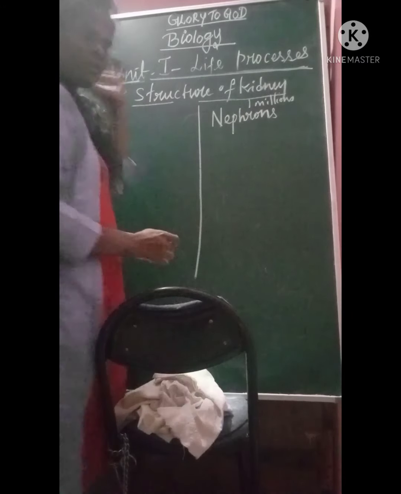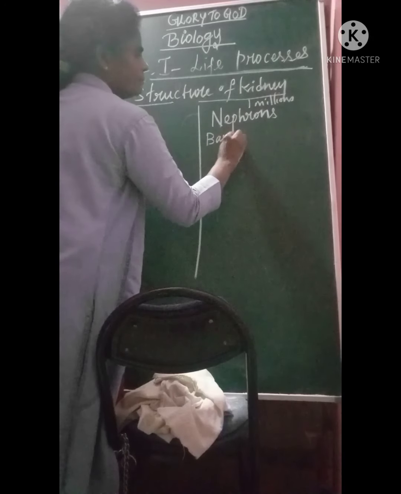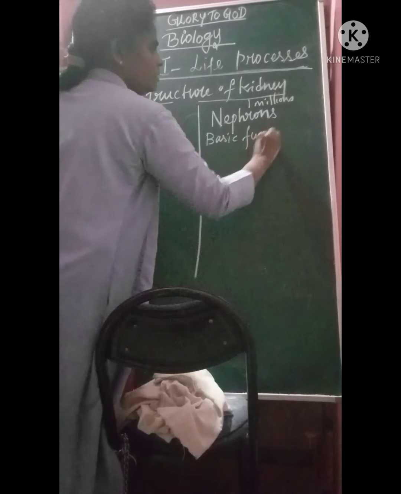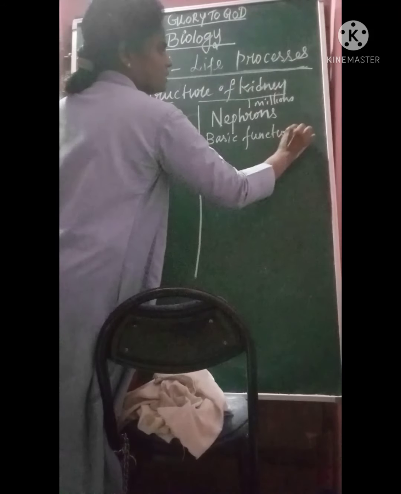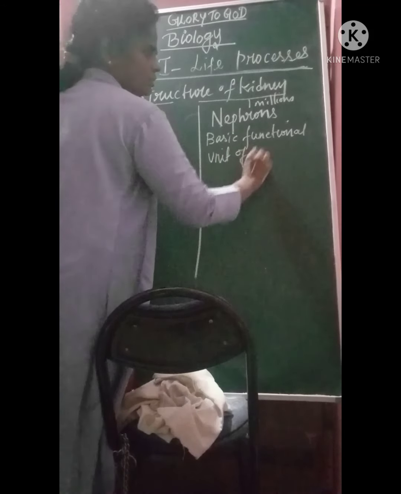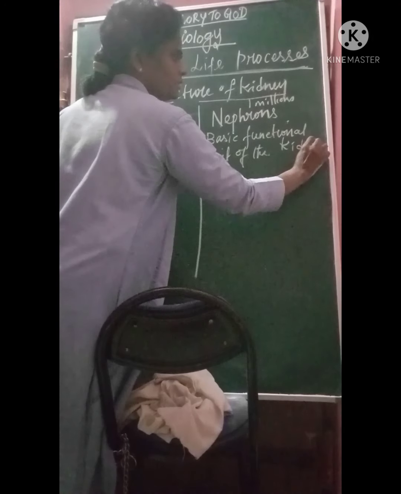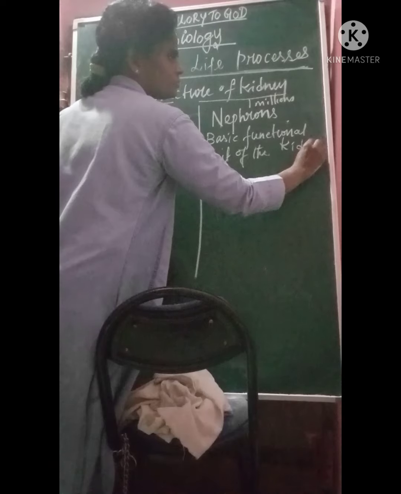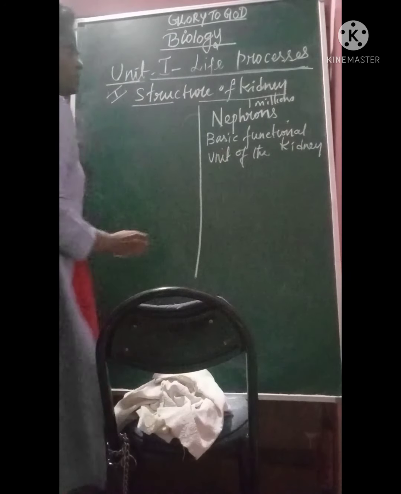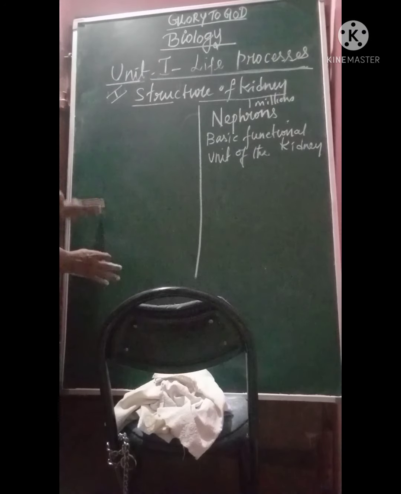Each nephron is the basic functional unit of the kidney. This is very important. You have to draw the diagram of the nephron and of one kidney.